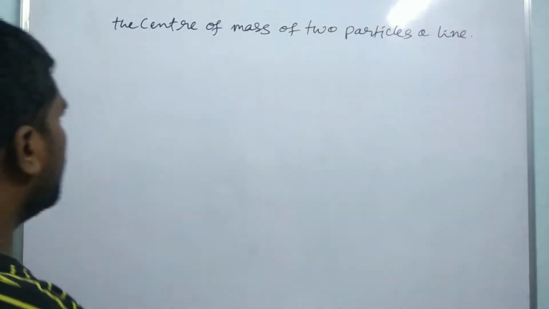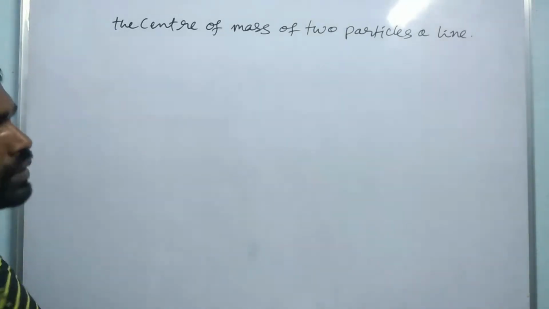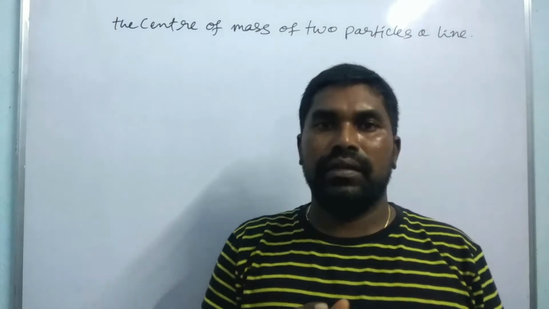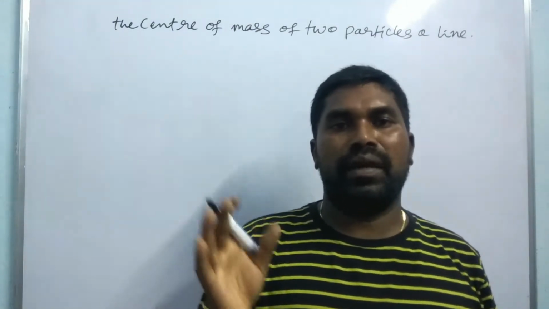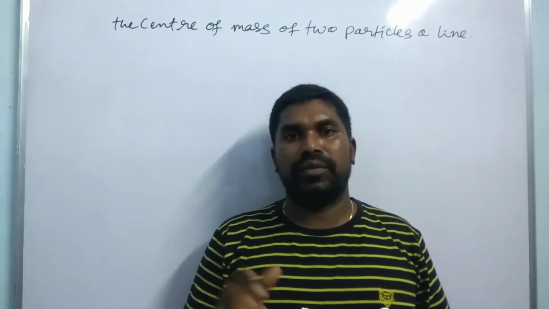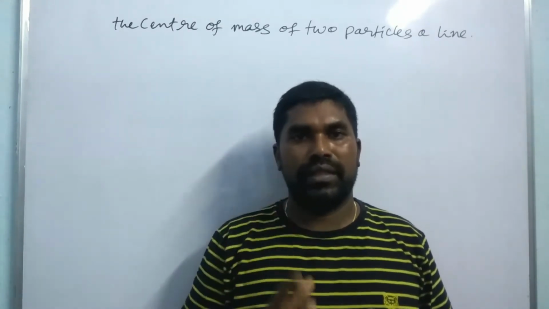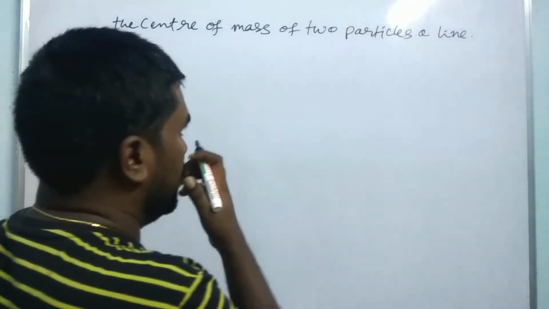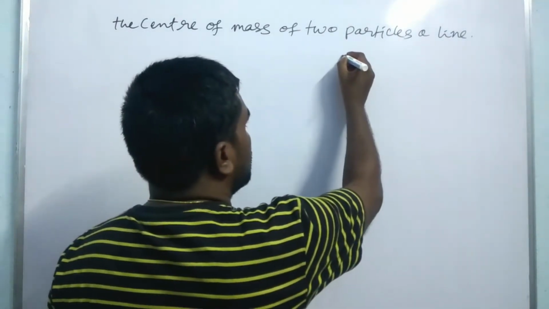Okay, let us see. So here let us consider two particles in the same line having the masses m1 and m2 with a certain distance. The distance between the two particles is some distance, and how we can find the center of mass of the system, let us see.